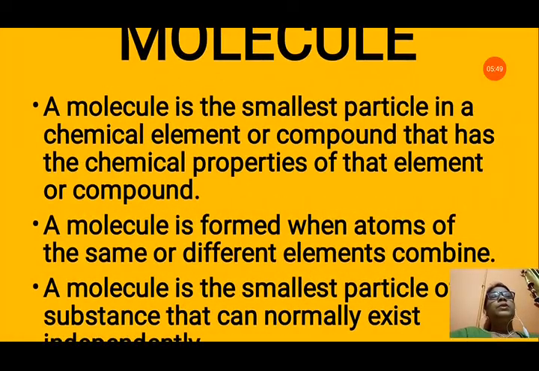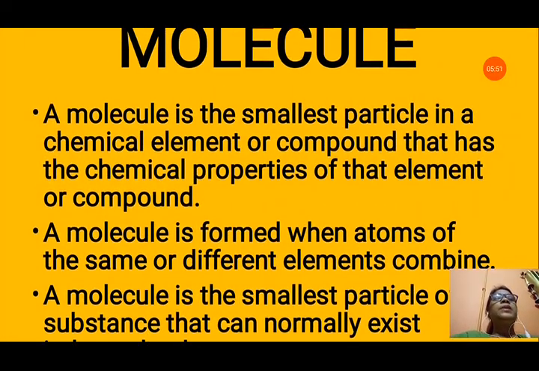Now, molecule. A molecule is the smallest particle in a chemical element or compound that has the chemical properties of that element or compound. That means a molecule is the smallest particle that can exist independently. If you take hydrogen, two hydrogen atoms combine to form one molecule of hydrogen and that can exist independently. One atom of hydrogen cannot live independently, so two atoms combine and make a molecule of hydrogen, that is H2.